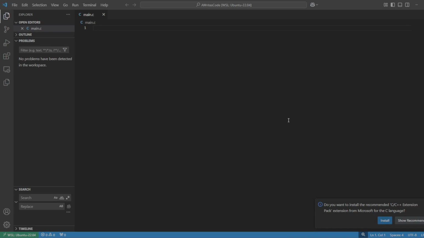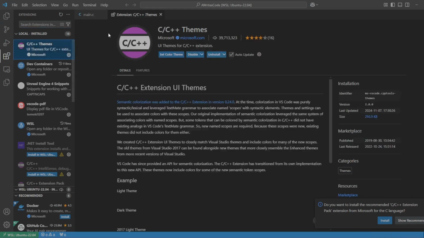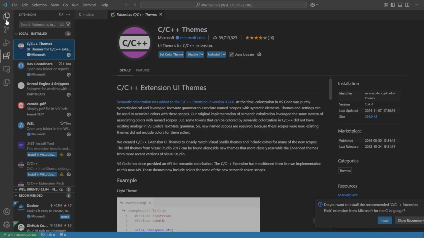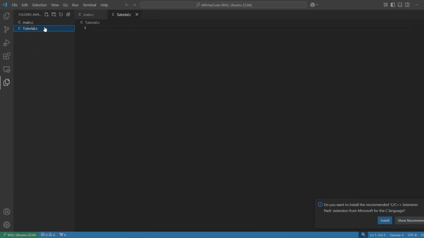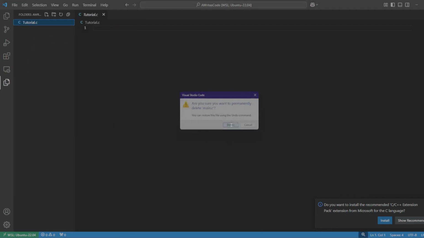I'll be using this as my IDE, and the only things that you need to get set up in the background is you do need to figure out how to install a compiler. I will be using GCC. It is pretty easy. You can find other tutorials. And for extensions, I believe you just need the C, C++. Okay. Oh, well, it's not supposed to have main here. I was testing something earlier. We're going to be using tutorial.